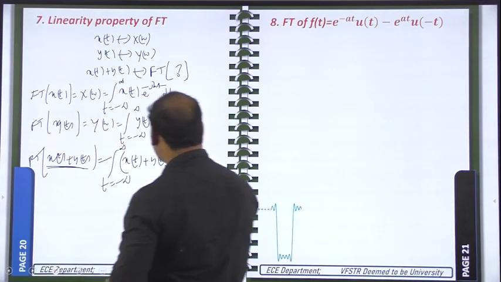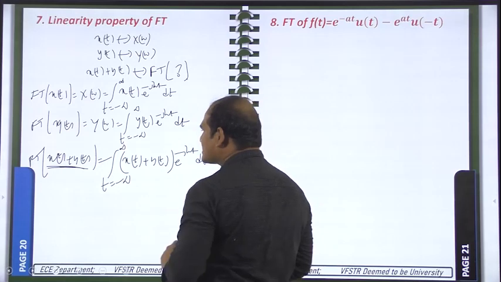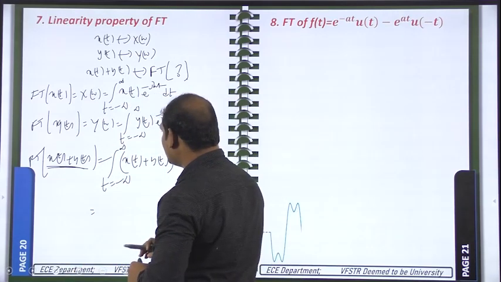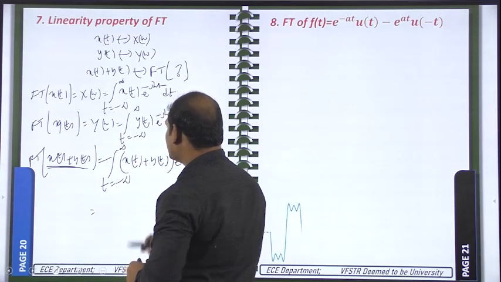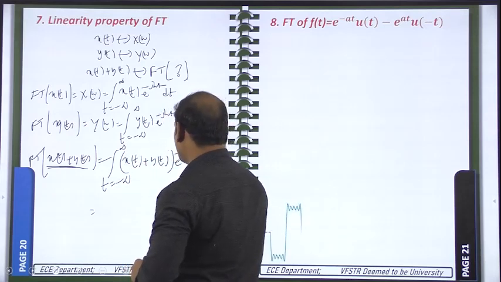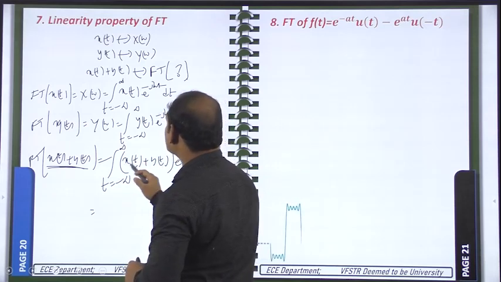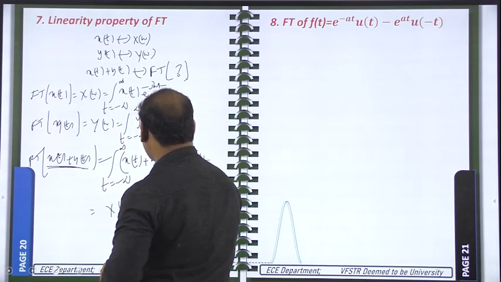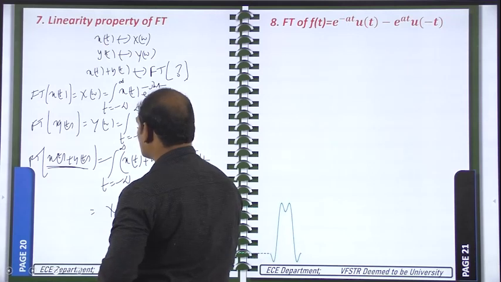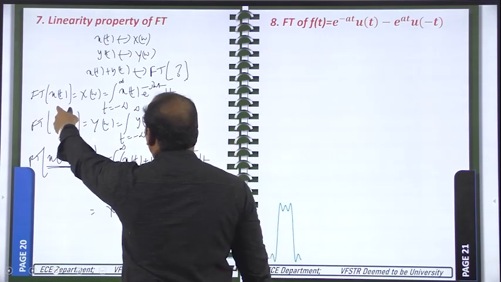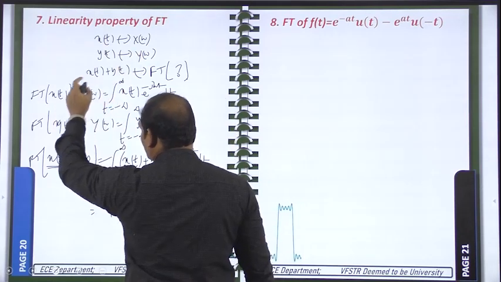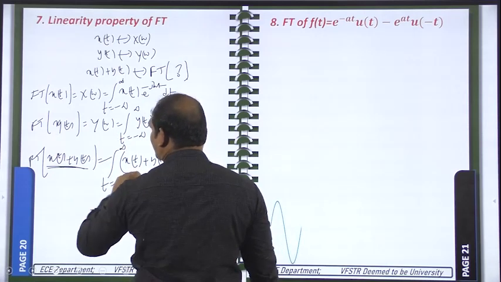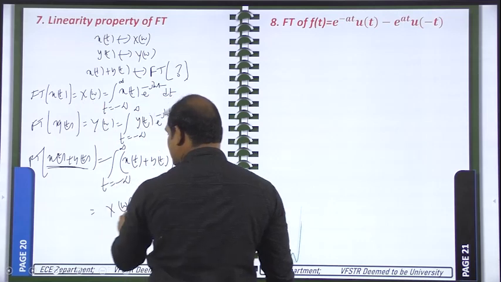After writing the signal, e power minus j omega t dt is common. So this integral is written for x of t into e power minus j omega t, plus another integral for y of t into e power minus j omega t. The first one looks like capital X of omega and the second integral looks like capital Y of omega. For the signal x of t the Fourier transform is capital X of omega, and for y of t it is capital Y of omega. If you add the two signals, the Fourier transforms will be added.